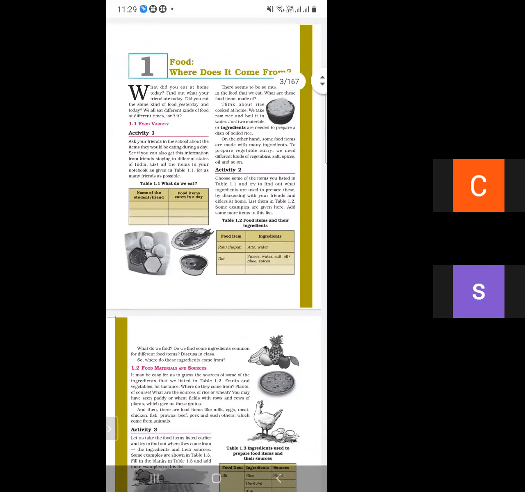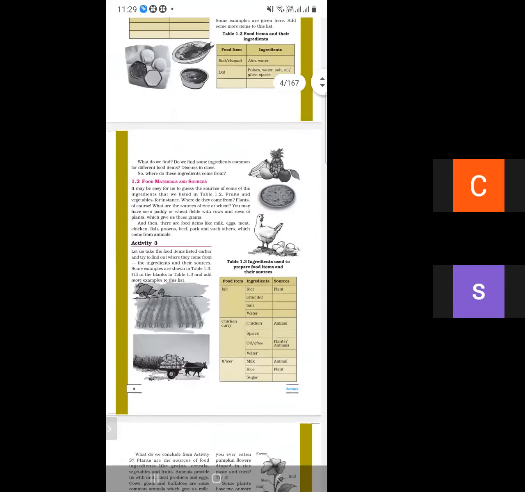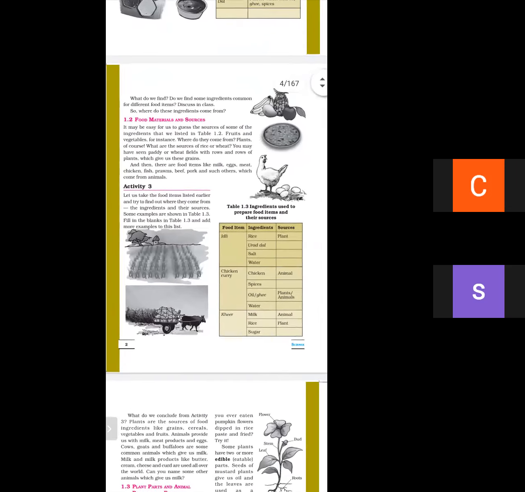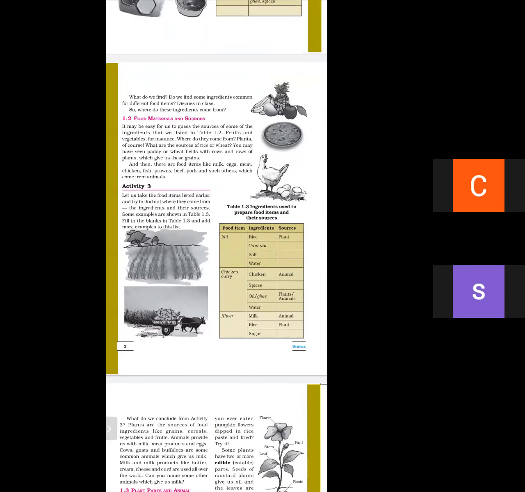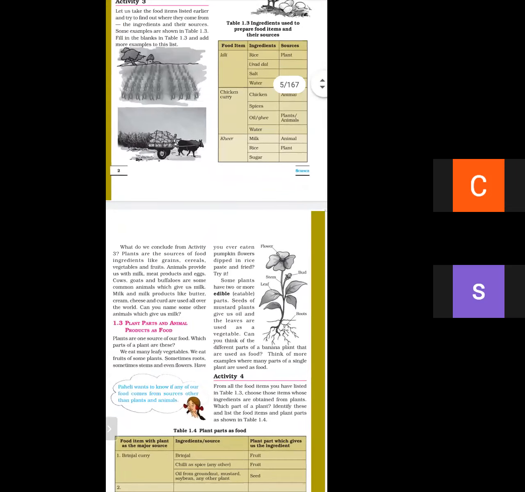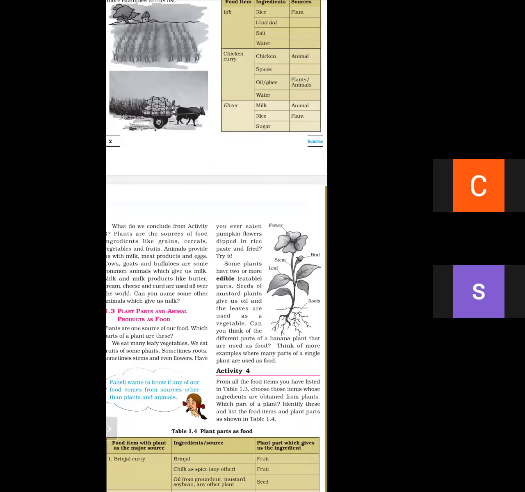Next is, what are the food materials and their sources? What are the ingredients and sources of idli, chicken curry and kheer? Next question is, what do you mean by edible?